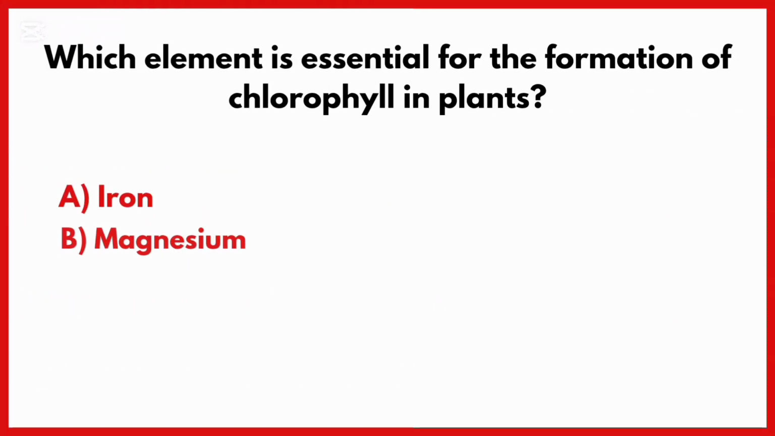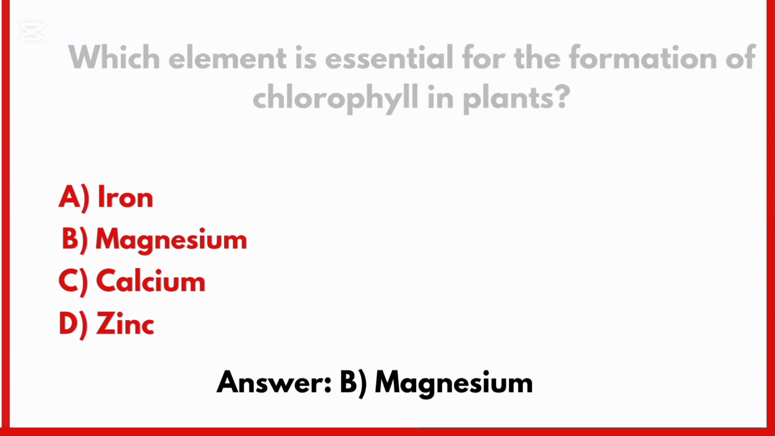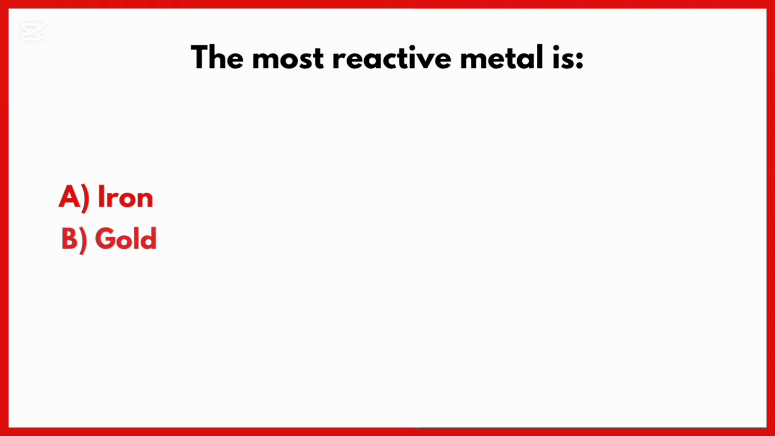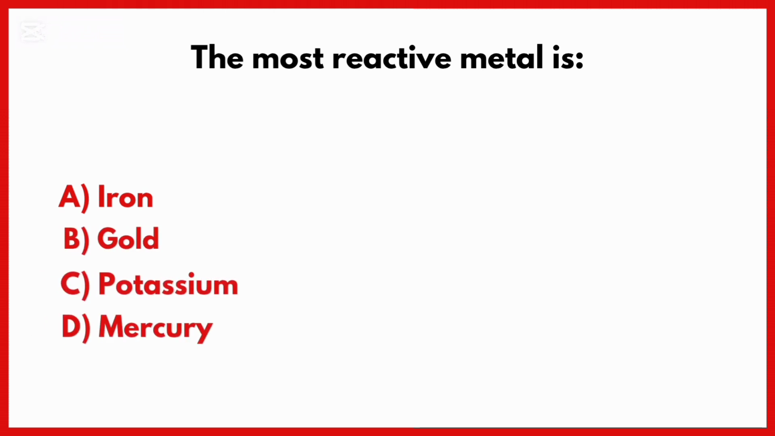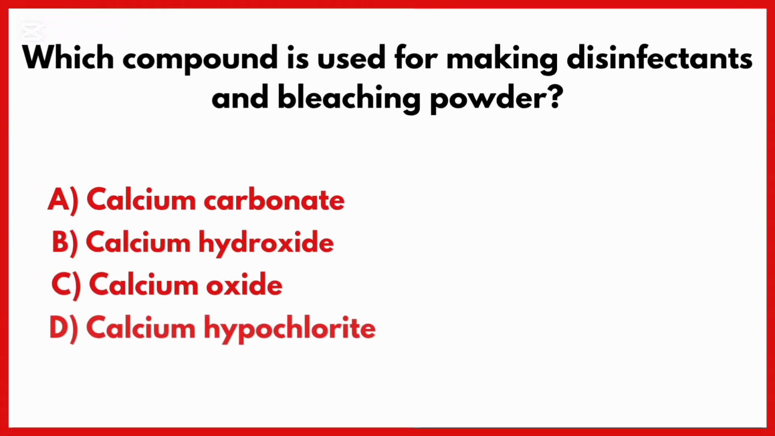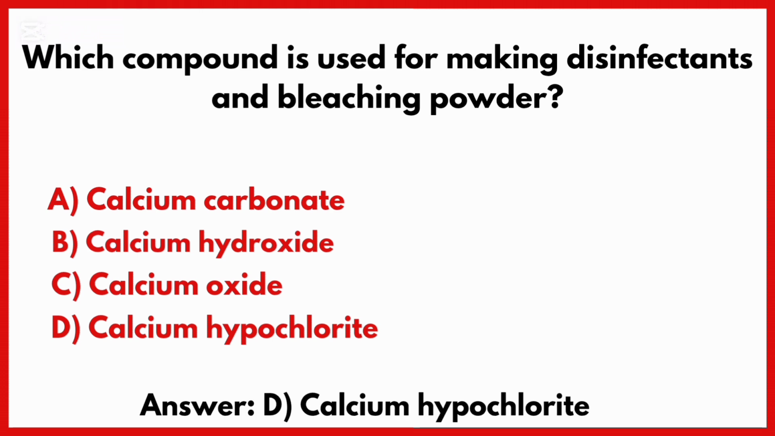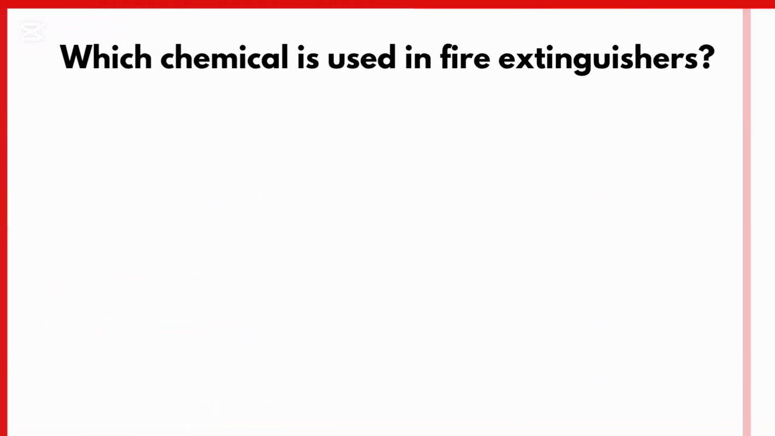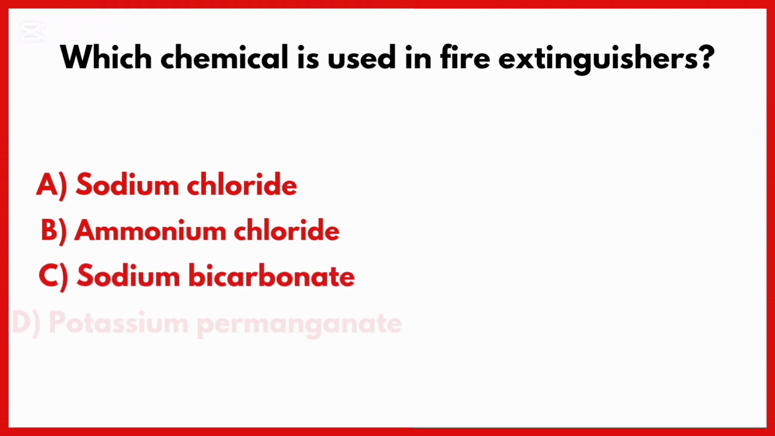Which element is essential for the formation of chlorophyll in plants? Correct answer is option B. Magnesium. The most reactive metal is. Correct answer is option C. Potassium. Which compound is used for making disinfectants and bleaching powder? Correct answer is option D. Calcium hypochlorite.